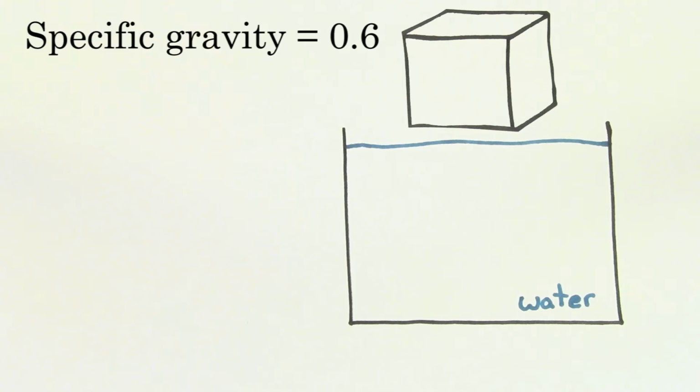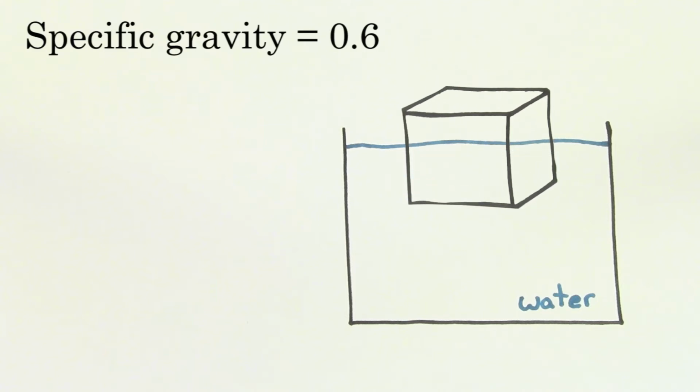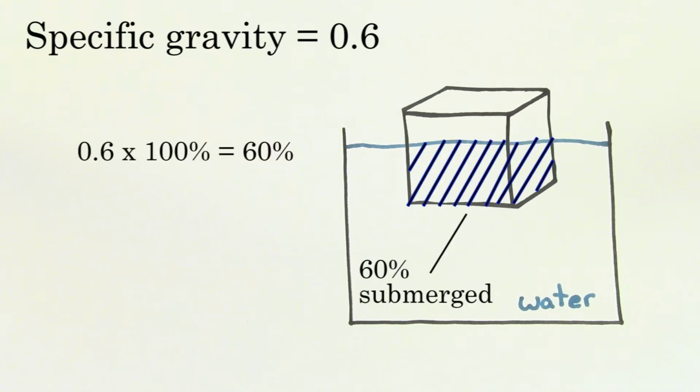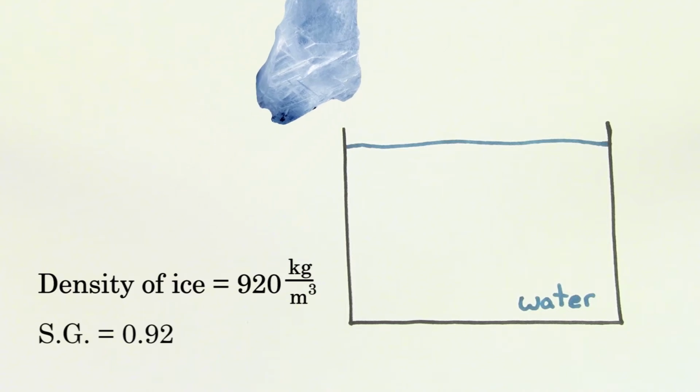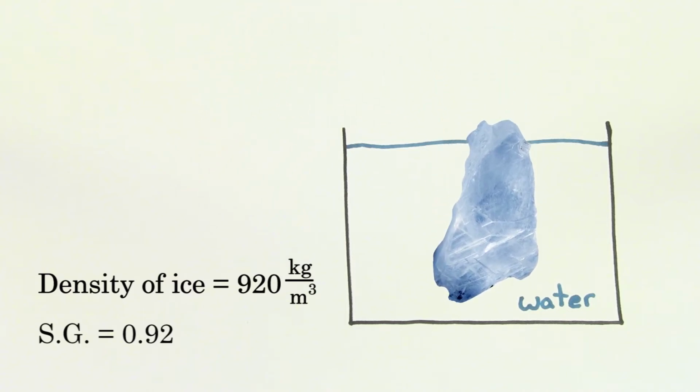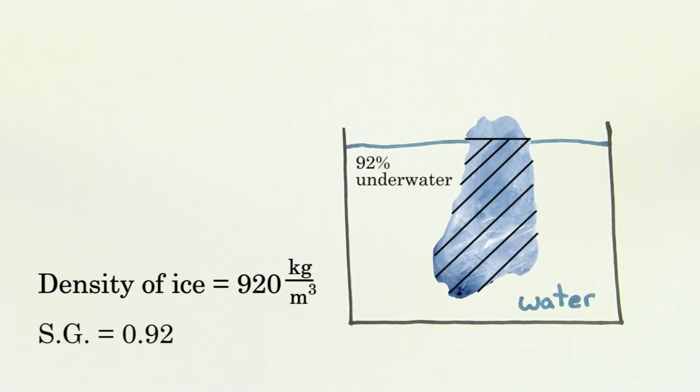If the cube of wood had a specific gravity of 0.6, 60% of the wood would be submerged beneath the water's surface. Ice has a density of about 920 kilograms per meter cubed. That means ice has a specific gravity of 0.92, and that's why 92% of an iceberg's volume is actually underneath the water.